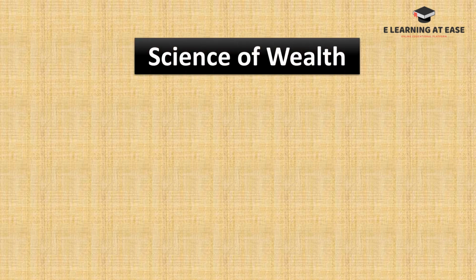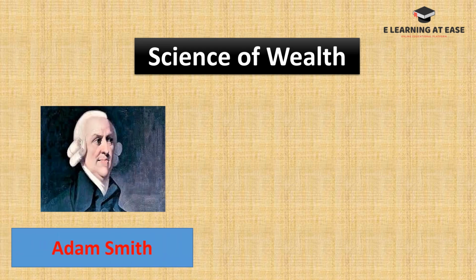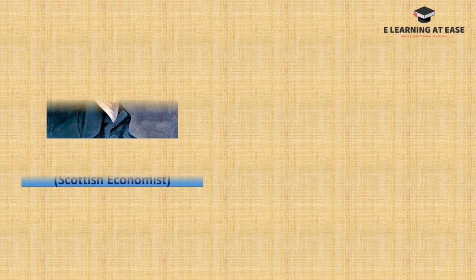First, we are going to see the definitions from the group science of wealth. In this group, there are two economists. The first one is Adam Smith and J.B. Say. First, we are going to see the definition of Adam Smith.